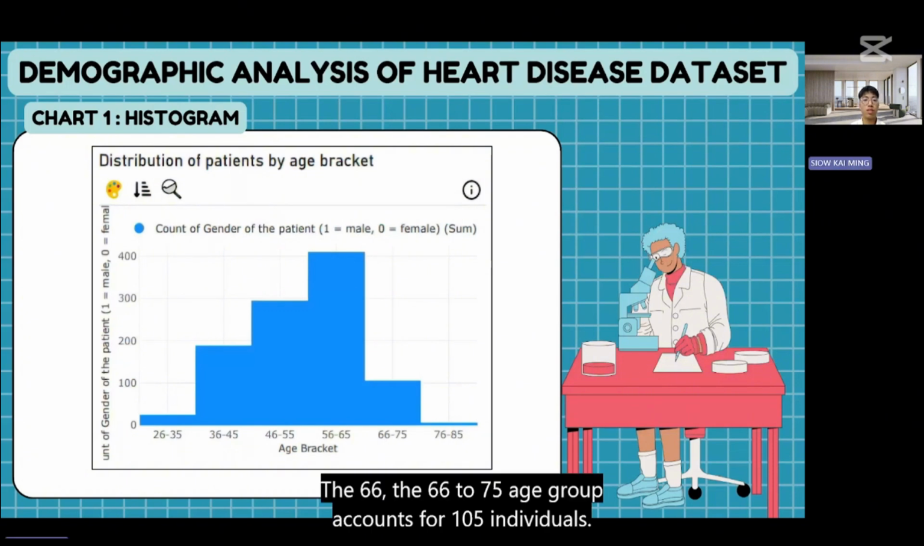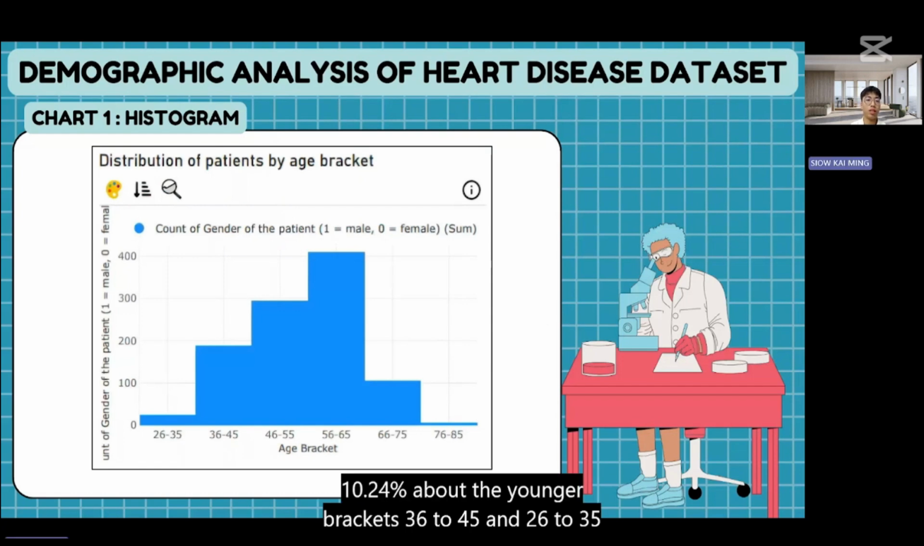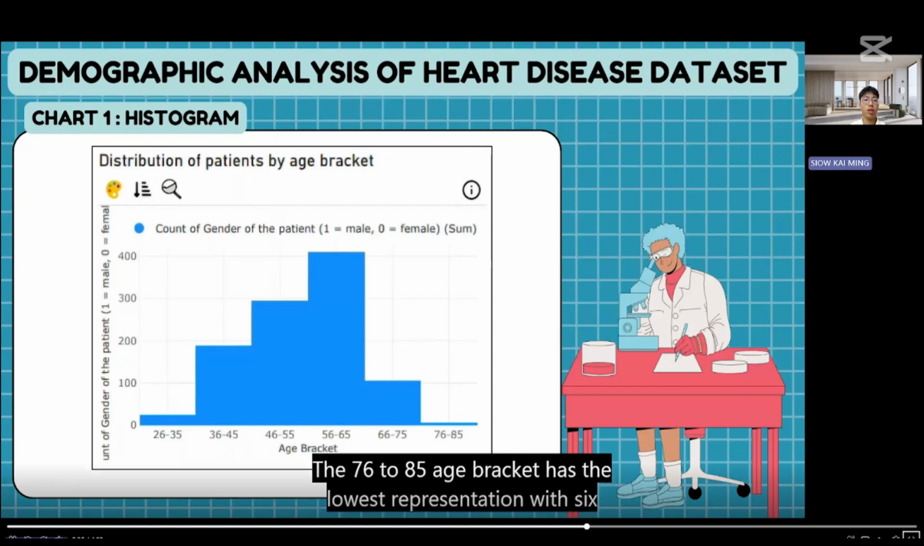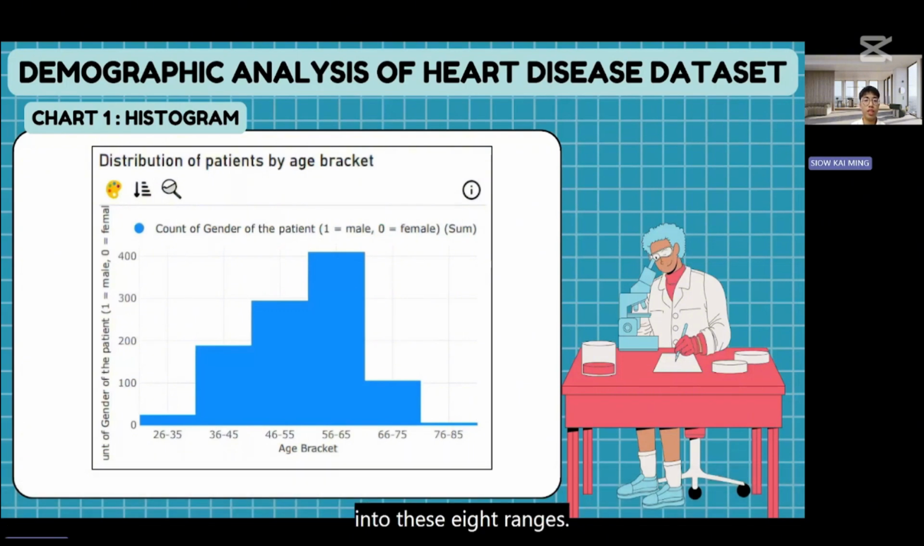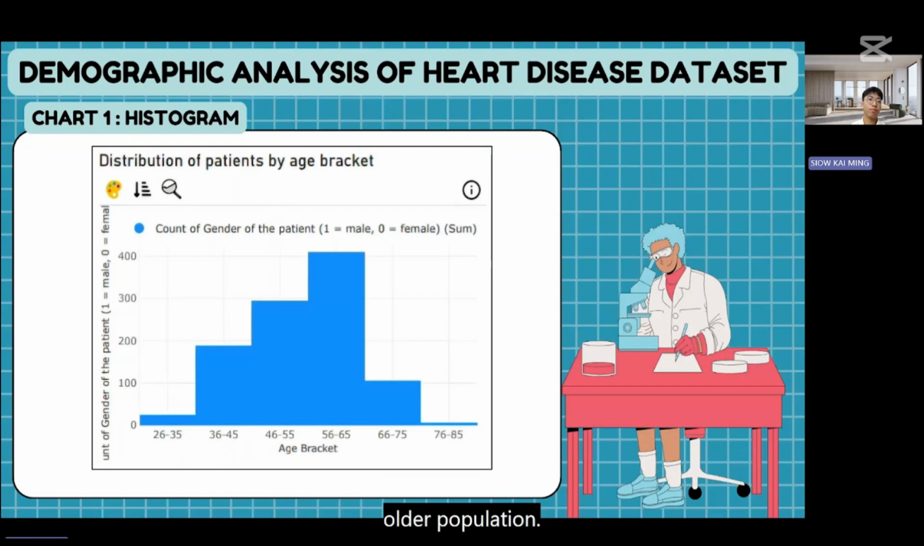The 66 to 75 age group accounts for 105 individuals, 10.24%, while the younger brackets, 36 to 45 and 26 to 35, contain 188 and 25 individuals, which are 18.34% and 2.44% respectively. The 76 to 85 age bracket has the lowest representation with 6 individuals, which is only 0.59%. Dividing the data into these age ranges helps identify key age groups more likely to be affected by heart disease, with a noticeable concentration in middle age and older population.